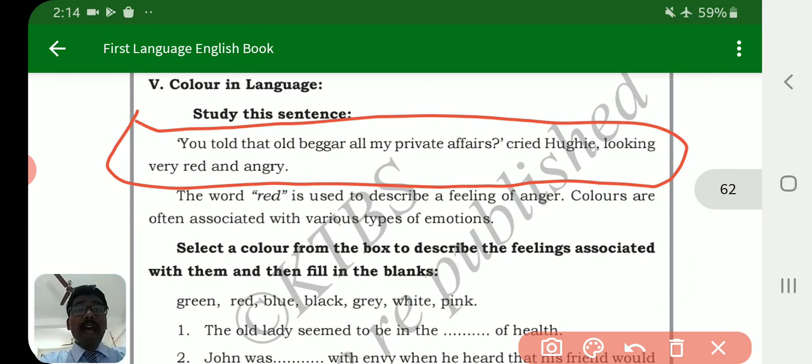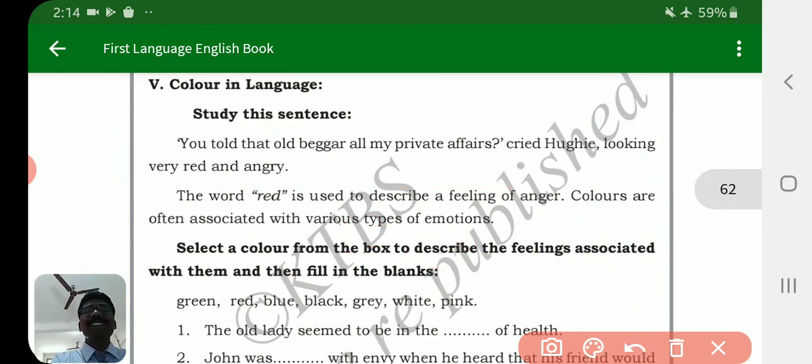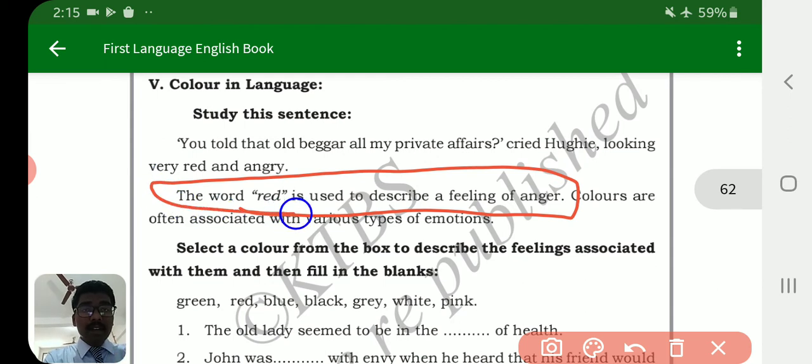You told that old beggar all my private affairs, cried Hui, looking very red and angry. Very red. What is the meaning of red? Students, red is a color, no? But what is the exact meaning of red? The word red is used to describe a feeling of anger.